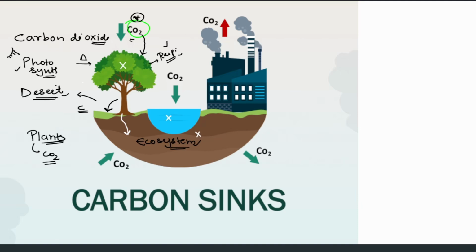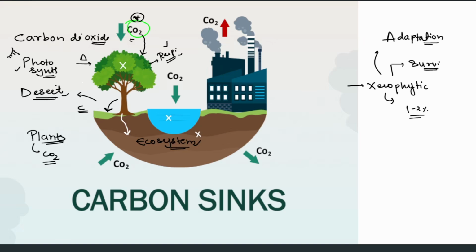Do we know that there are plants in the desert? There are xerophytic plants in the desert, but their productivity is only 1 to 2% of a normal ecosystem, or an ecosystem with good plants. Their only motive is to survive. Their adaptations are very different from normal plants. The succulent plants, cactus, etc., you must have seen.